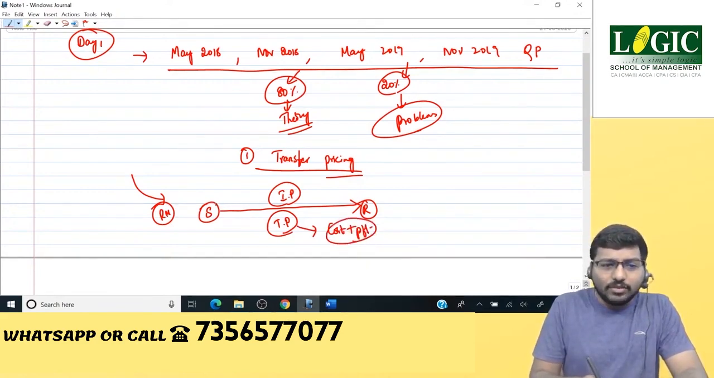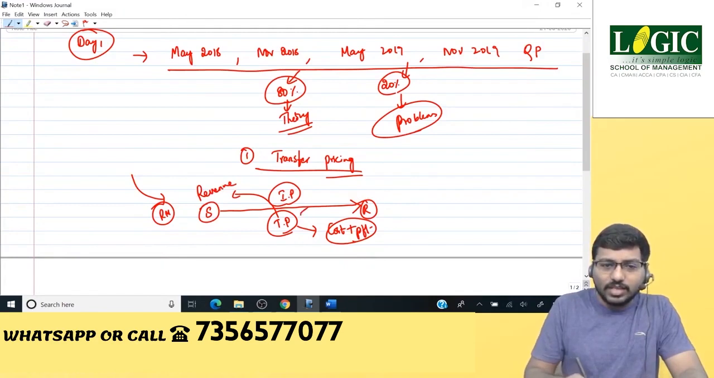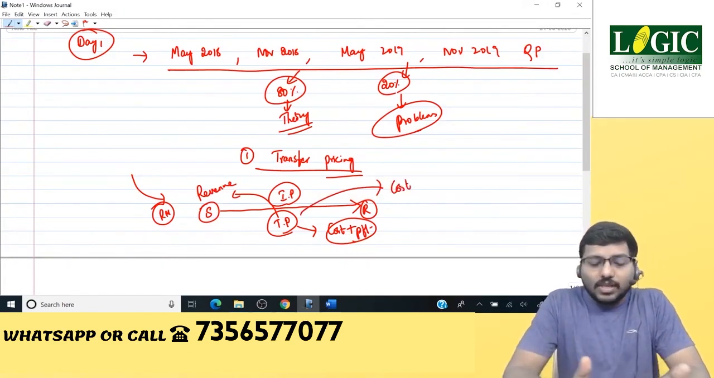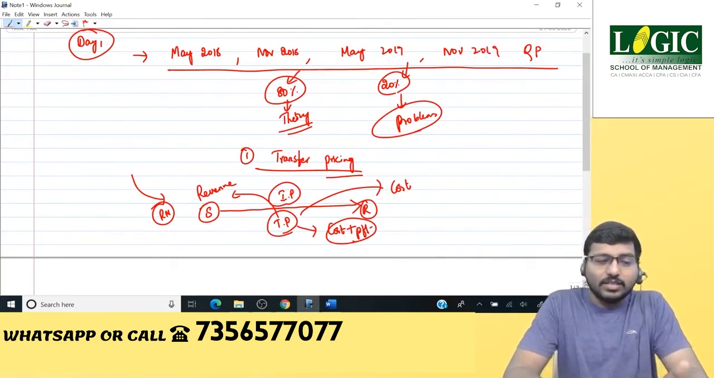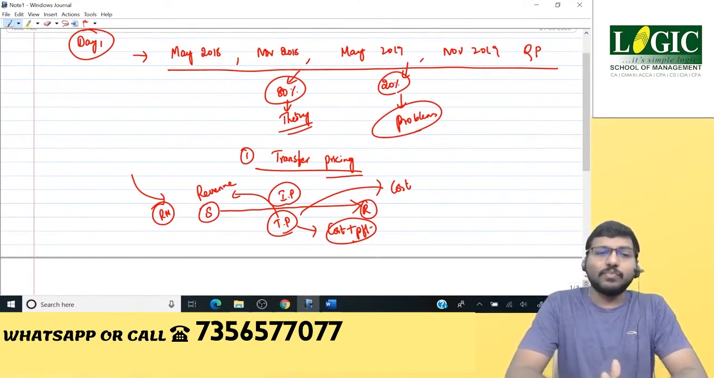Now, for this supplying division, transfer pricing will be revenue, and for the receiving division, the same transfer pricing will be cost. So the price at which the supplying division transfers its intermediate product to the receiving division is nothing but the transfer price. This transfer price is revenue for the supplying division, and it is cost for the receiving division. You can call it the receiving division or purchasing division, whatever it is.